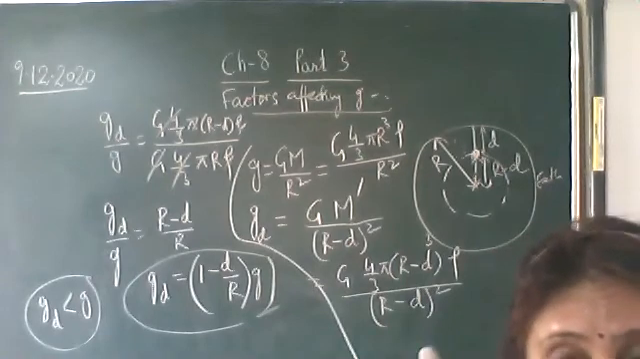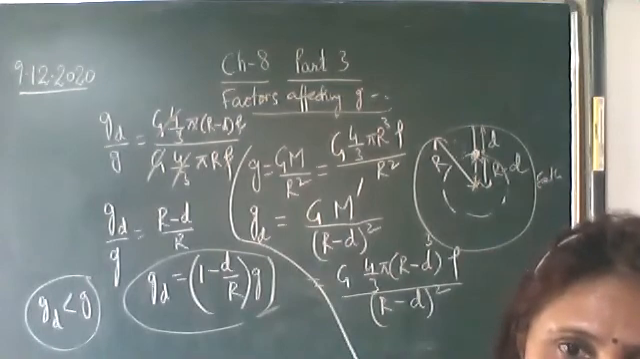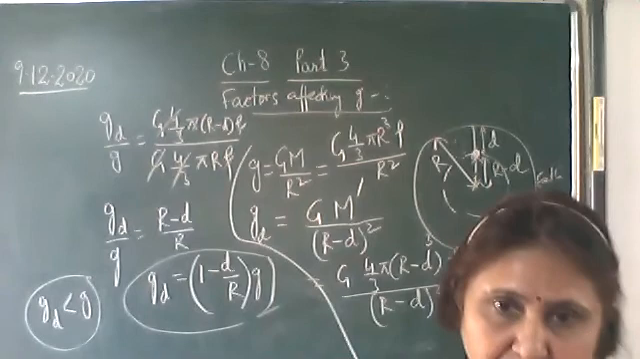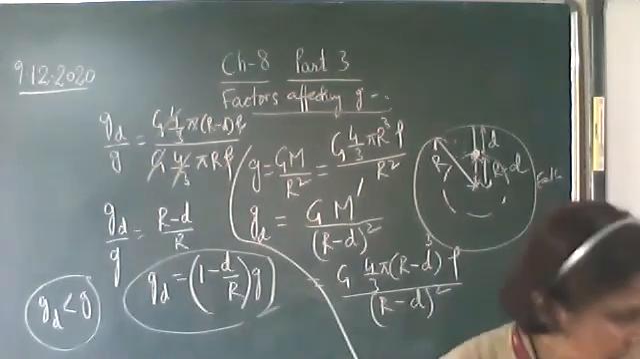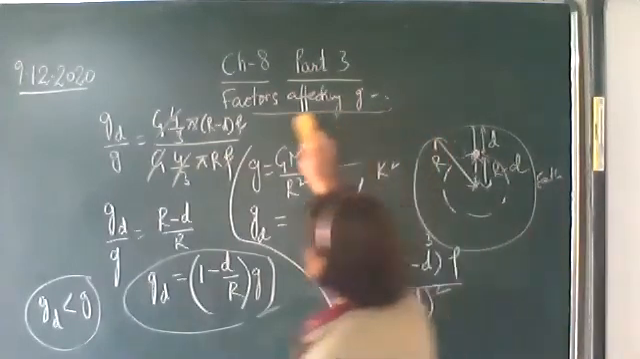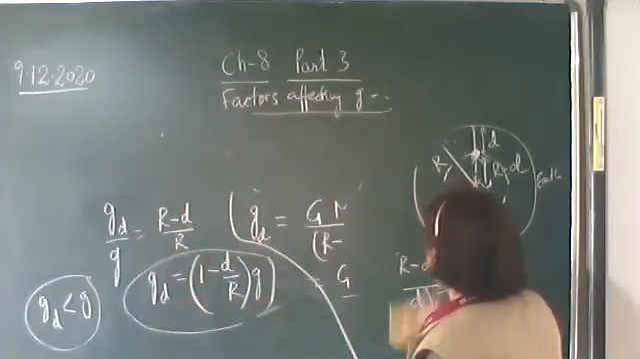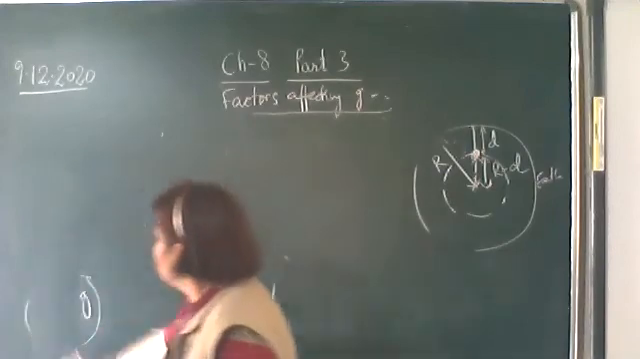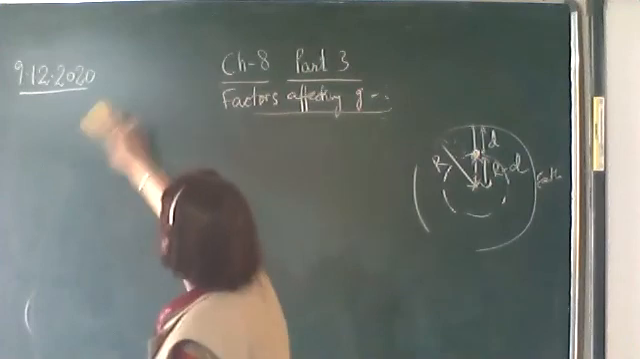Okay, so what are we saying? With the height it is decreasing, with the depth also it is decreasing. So it is maximum on the surface of the earth. Okay, now the third factor will be the shape of the earth. Before ending the class, the third factor we'll study tomorrow. Okay, write one question. Find the acceleration due to gravity at the center of the earth.